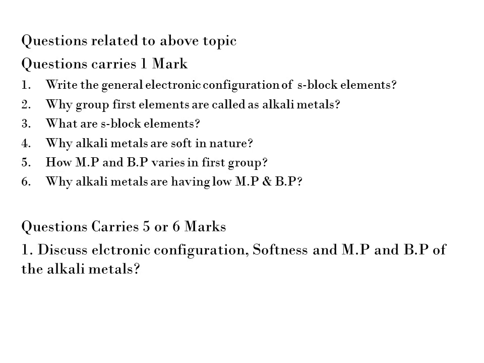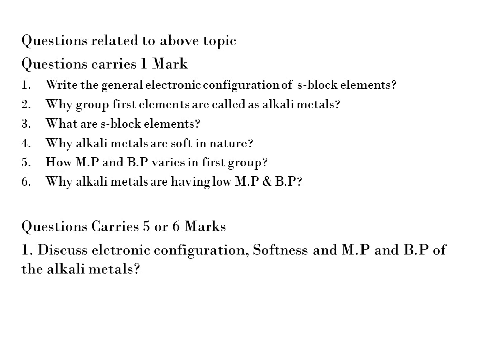The second question is, why are group 1 elements called alkali metals? As we know, when alkali metal oxides and hydroxides are added to water, the solution is alkaline in nature, so these metals are called alkali metals.